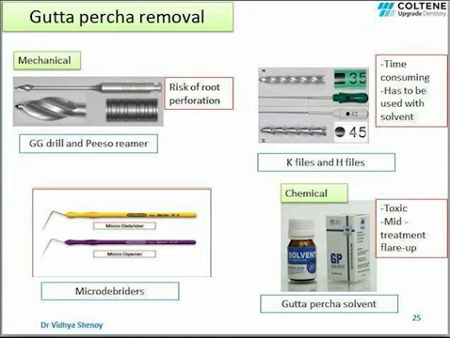The chemical method involves the use of solvents to soften the Gutta-Percha to aid in its removal. But a major drawback is that all the solvents have some level of cytotoxicity and their use should be avoided if possible. Also, due to its cytotoxicity, if solvent is extruded into the periapical region, it causes severe pain in patients leading to mid-treatment flare-up.